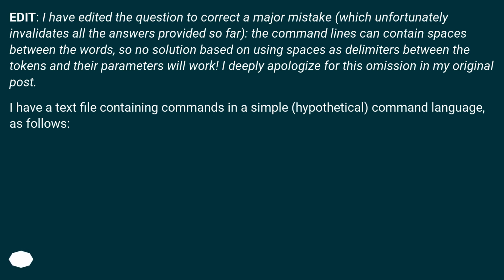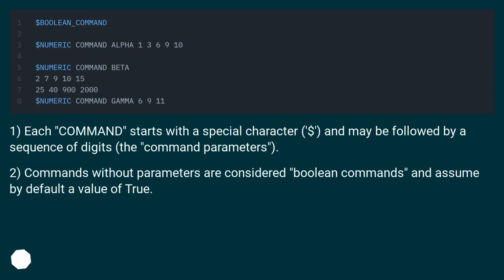I have a text file containing commands in a simple, hypothetical command language, as follows. 1. Each command starts with a special character, $, and may be followed by a sequence of digits, the command parameters. 2.